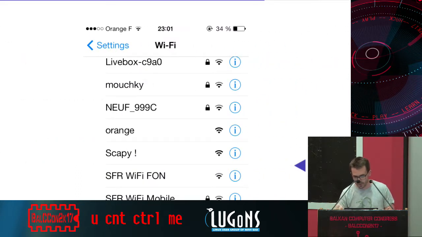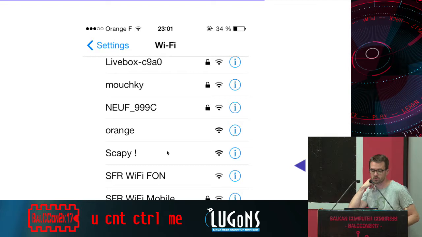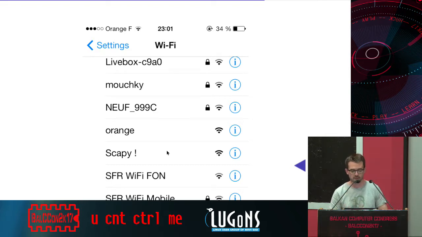And if you launch everything, at the end, what do you have? You have here, for example, a screenshot from my phone, with a fake access point called Skype. So it's really nice if you want to fake packets, fake replies, do some kind of man-in-the-middle attack. It's really convenient, in one small Python script, you can do everything you need.